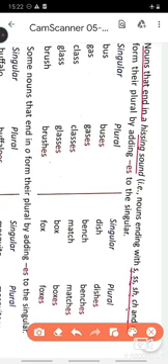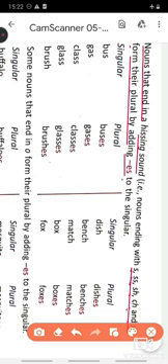S, sh, ch and x. So this is the sound that comes at the end of these words when they are spoken, that is known as the hissing sound. So all such words which end with this hissing sound, or you can take it, the words which end with s, double s, sh, ch, x, they form their plural by adding es to the singular word.